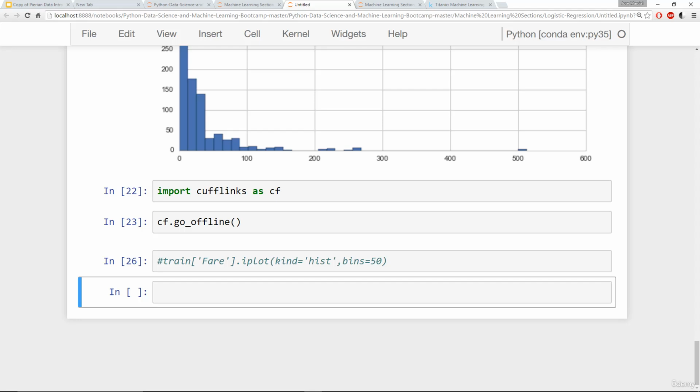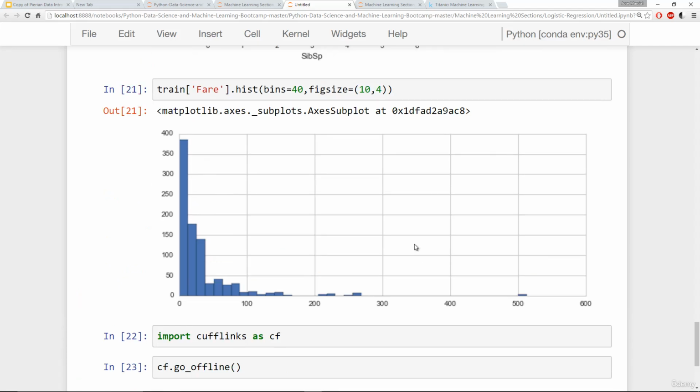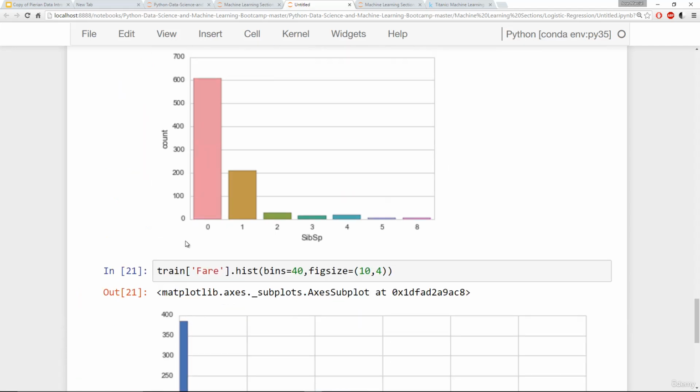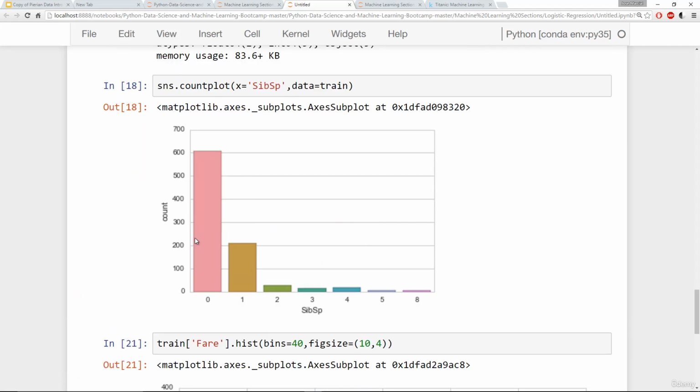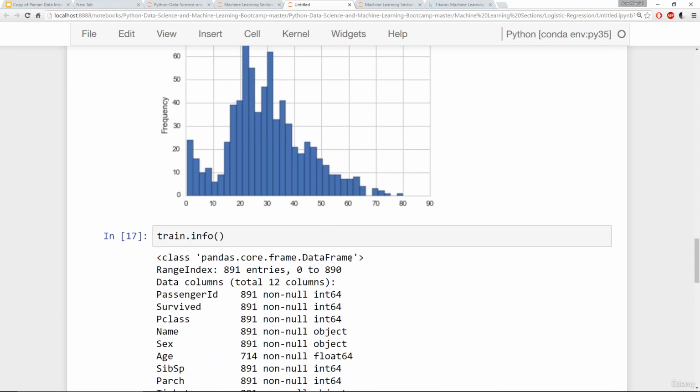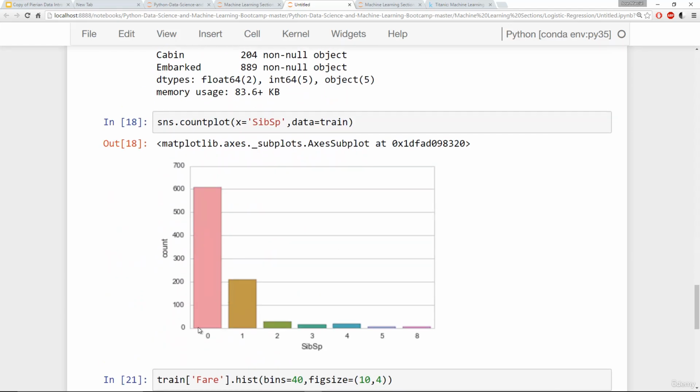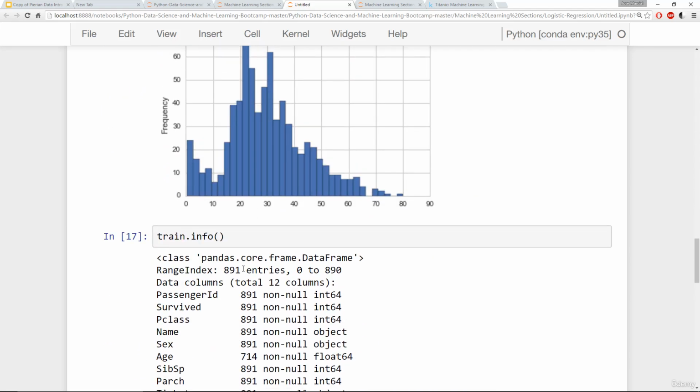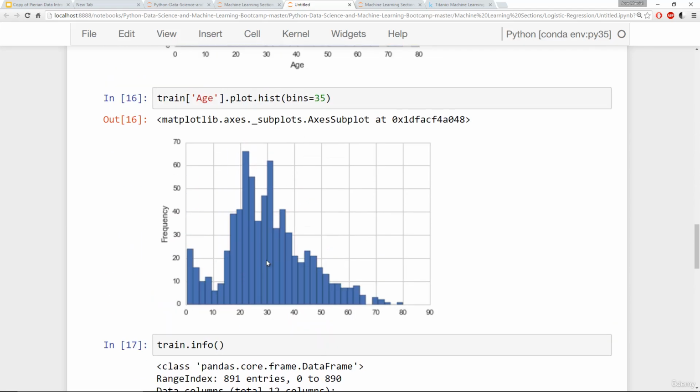So we just went ahead and kind of explored the data without really knowing too much about it beforehand, just to try to grab some contextual information from it. We went ahead and saw the distribution of fare prices, saw the counts of siblings versus spouses on board, made the assumption that most of them were probably single based off this count, or just had one spouse. We went ahead and checked out the age distribution.